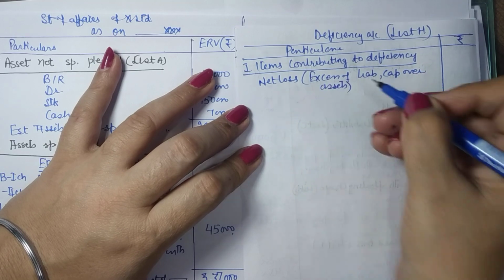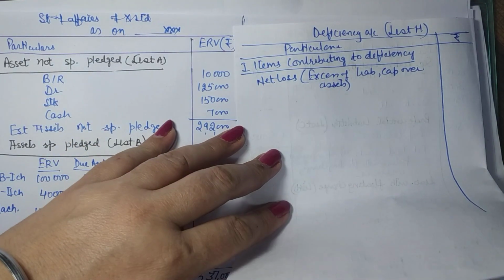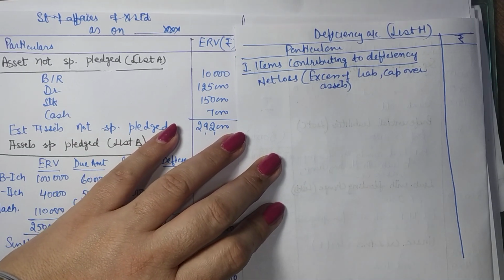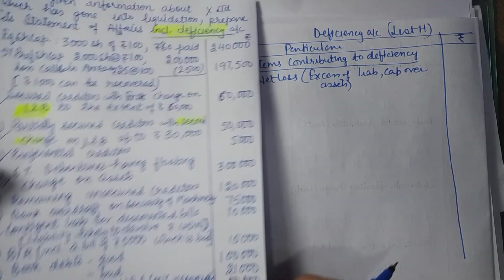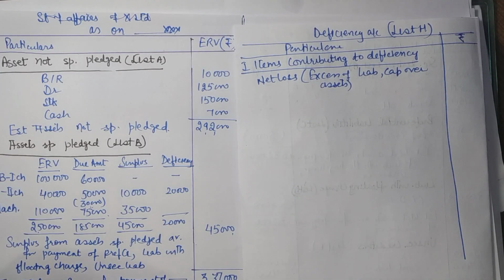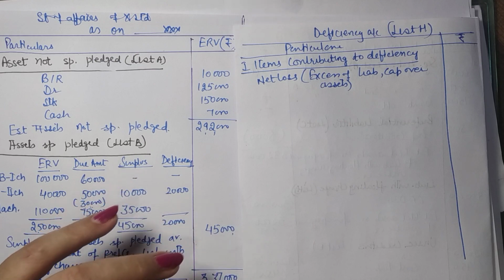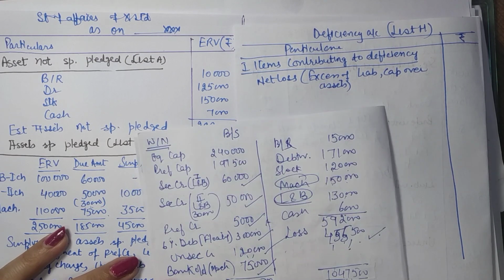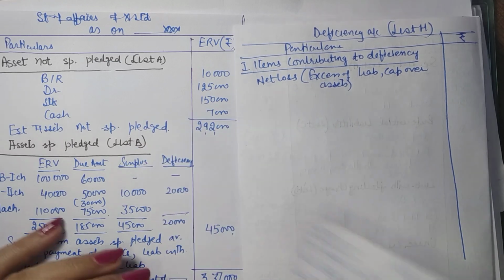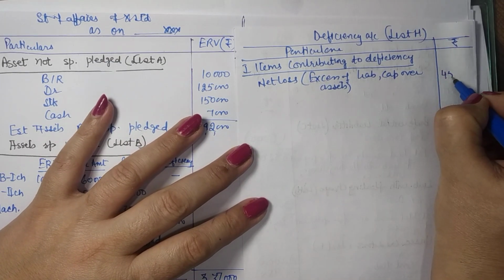Remember, we completed the balance sheet in the beginning to find out the profit or loss. So this was the question given to us, and we compiled it in the form of balance sheet, and we found that we have got a loss of 4,55,500.